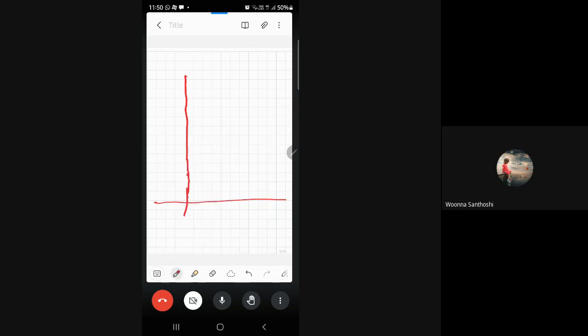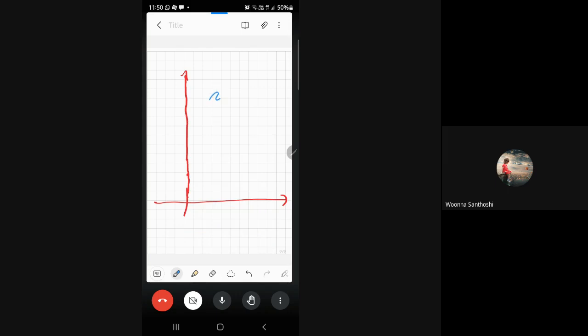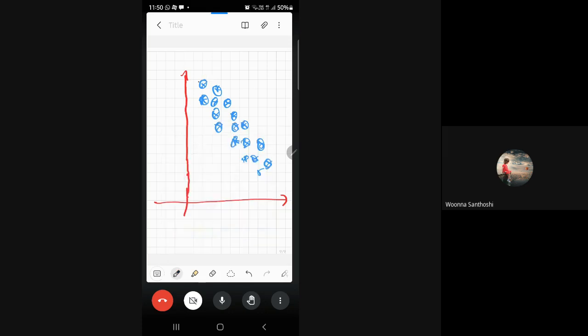Let's say for example, if your dots follow like this, if you draw a line along all these dots, you can find a straight line, and the straight line is said to be a linear line.